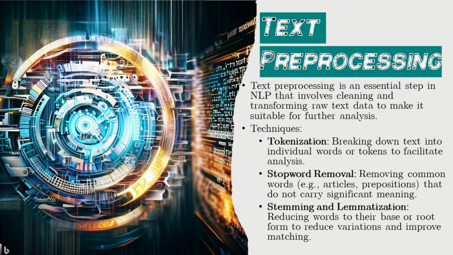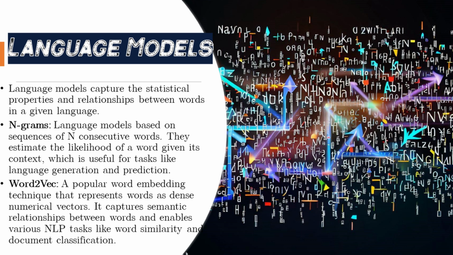Stemming and lemmatization, which reduce words to their base or root form, ensuring consistency and simplifying analysis by grouping similar words together. Language models. Language models capture the statistical properties and relationships between words in a given language. Two important types of language models are n-grams, which are based on sequences of n consecutive words. They estimate the likelihood of a word given its context, allowing for language generation and prediction tasks.